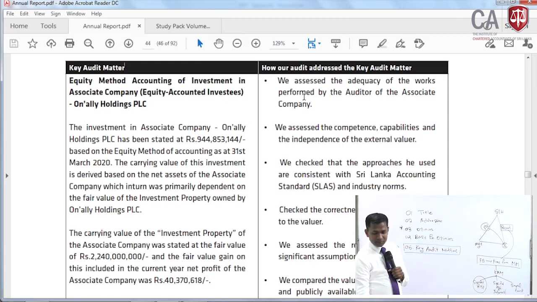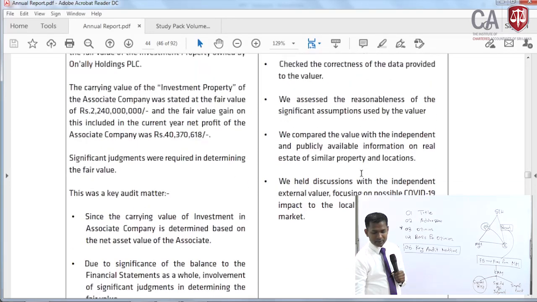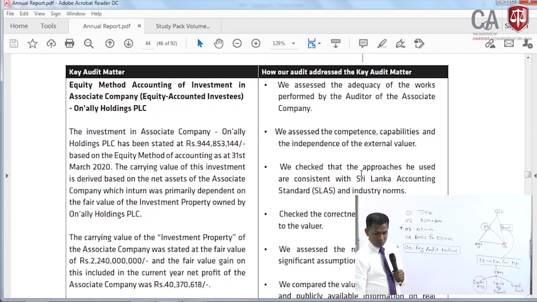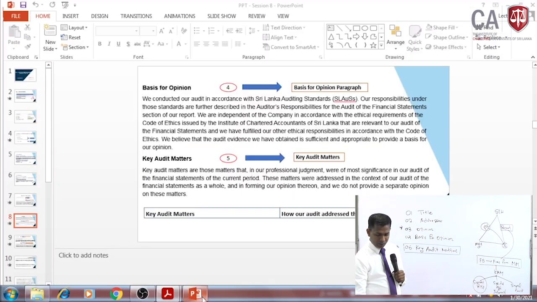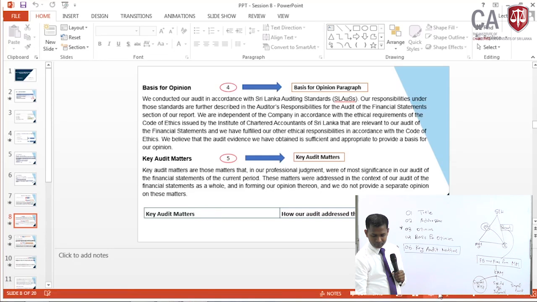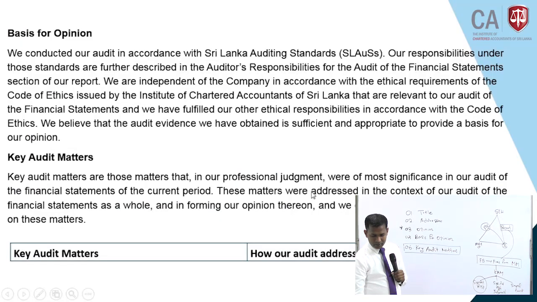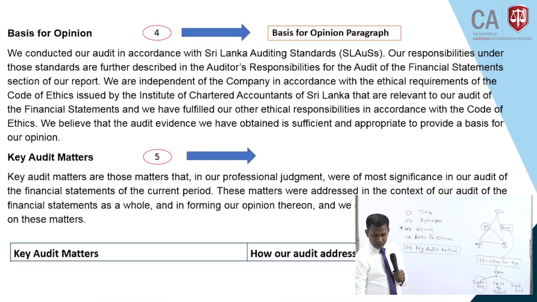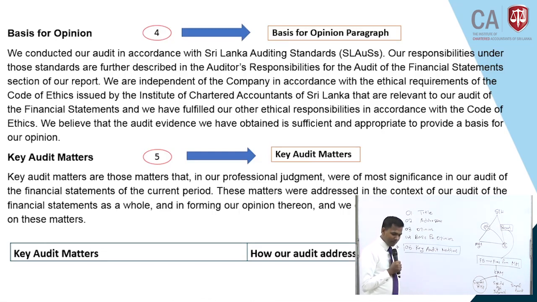And then the second part of the table explains how our audit addressed the key audit matter. So in this audit, the auditor has addressed this key audit matter by performing these audit procedures, you see. So after all these audit procedures, the auditor comes to a conclusion that there is no material misstatement in this particular key audit matter. So I hope that explanation is sufficient and you are clear with that. So then the fifth element of the audit report is key audit matters. Remember, that is applicable only for the PLC.